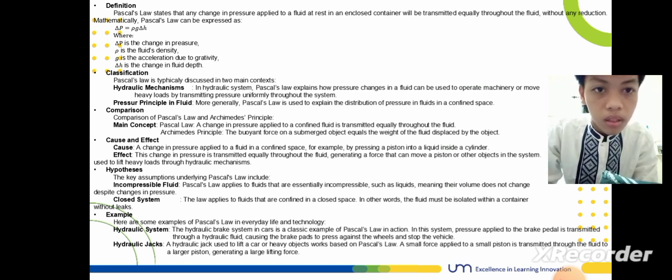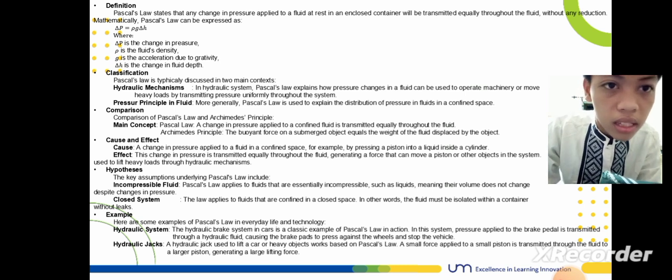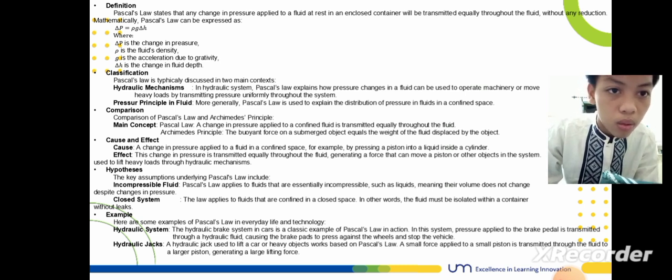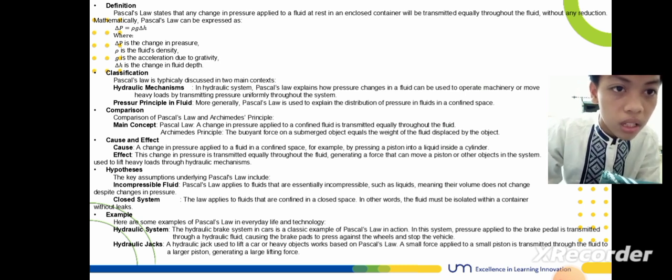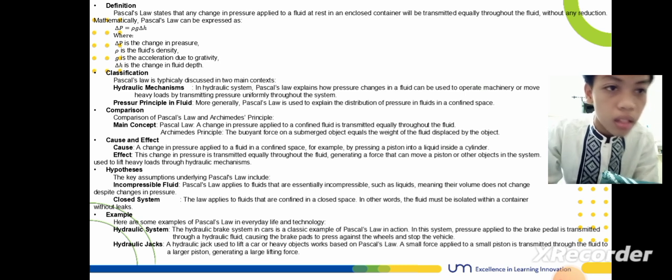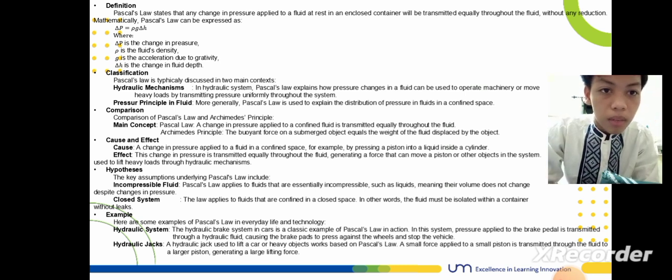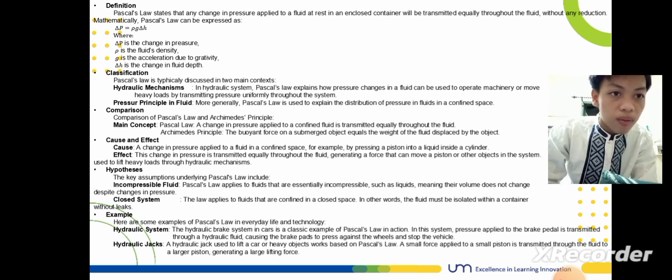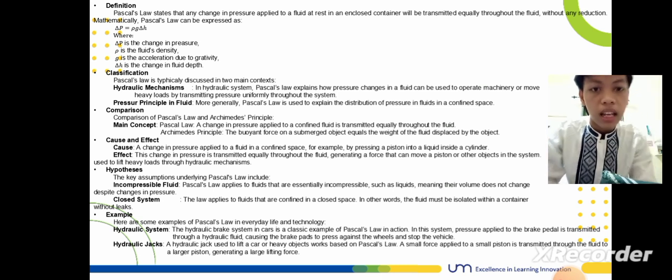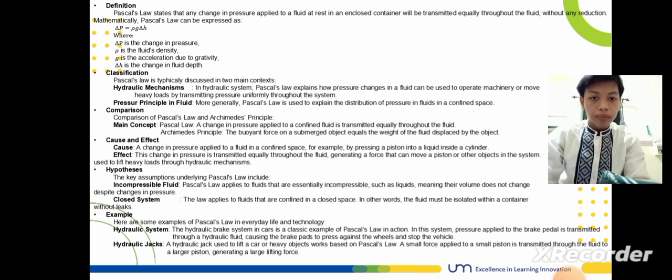Main concepts. Pascal's law: a change in pressure applied to a confined fluid is transmitted equally throughout the fluid. Archimedes' principle: the buoyant force on a submerged object equals the weight of the fluid displaced by the object. Cause and effect.